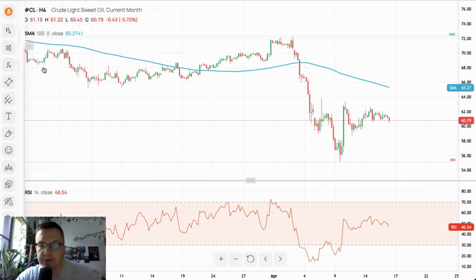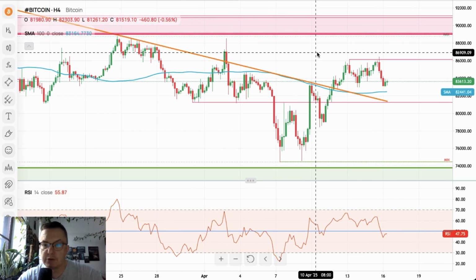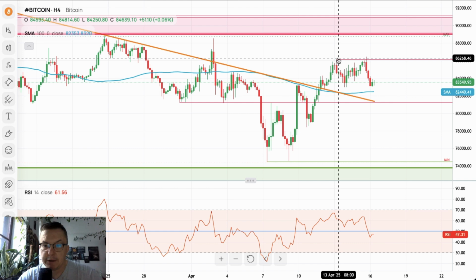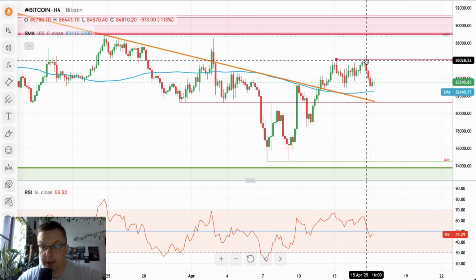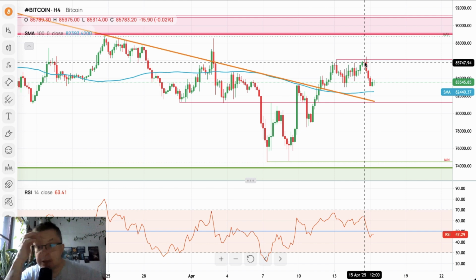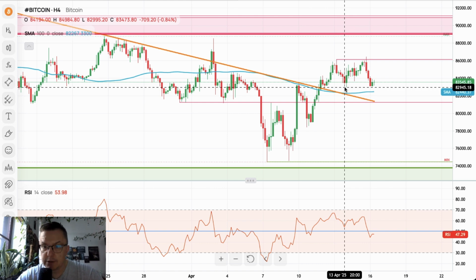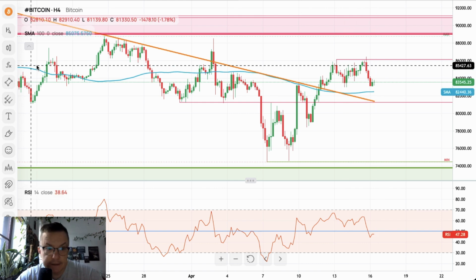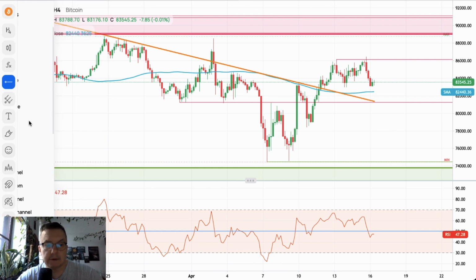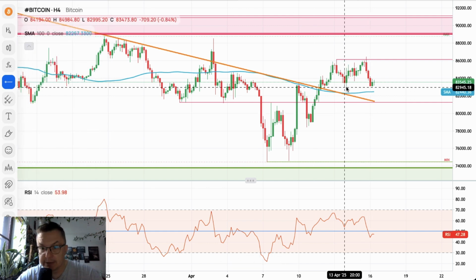And obviously we need to take a look at the Bitcoin, and the Bitcoin was rejected from the $86,097. Again, bearish engulfing pattern. We got some sort of a harami movement here back to the daily range at 82,992. Now this daily range looks like it's about to be tested.